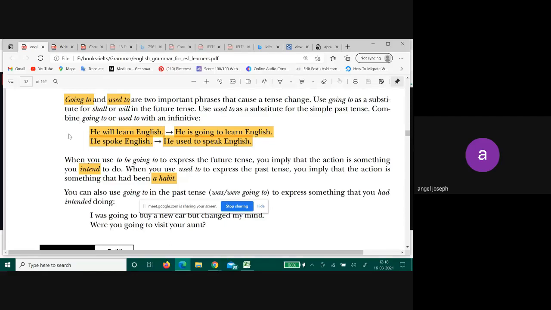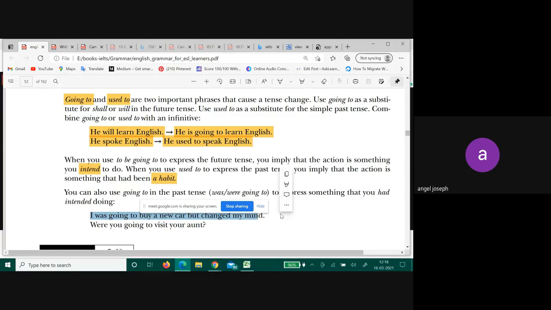Okay, now look at this sentence here. I was going to buy a new car, but changed my mind. I was, right? But here going to is used. How did we use it? To show something in the past. That's why we have written it as sometimes.